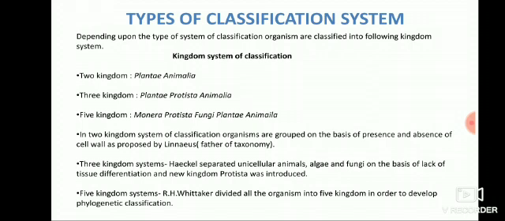So, all the unicellular organisms are placed under one group called Protista in the three kingdom system, proposed by Haeckel. The five kingdom system was introduced by R.H. Whittaker, who divided all the organisms into five kingdoms in order to develop a phylogenetic classification. So, phylogenetic classification deals with the evolutionary relationship.